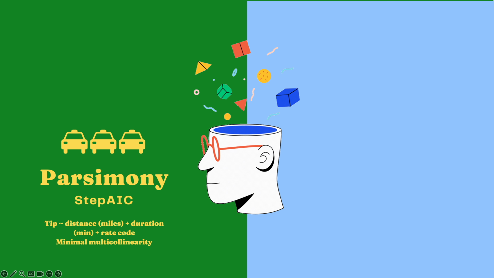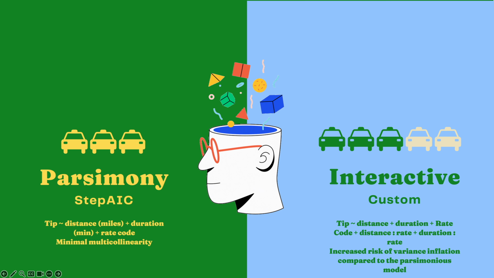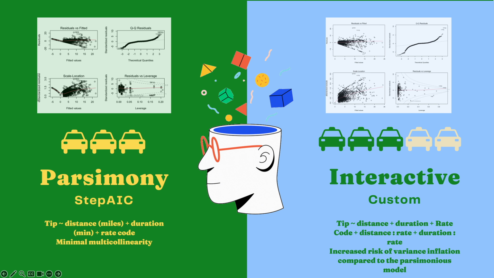We choose to use a step AIC process to search for the most parsimonious model. Then we compare residuals and investigate collinearity to a customized model with interactions built in. This allows the model to account for changes in the rate code against both trip distance and duration, instead of a flat adjustment. The interactive model explains more and has better predictive power at the cost of inflated variance. Diagnostic plots confirm our model is mostly robust to linear regression assumptions of linearity, normality, and equal variances.